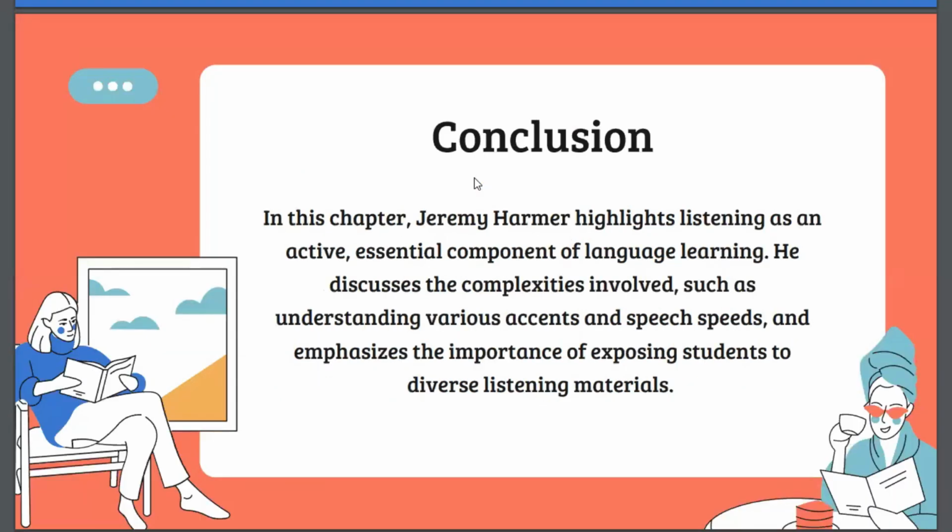Okay, so the conclusion about this book and this chapter. In this chapter, Jeremy Harmer highlights listening as an essential component of language learning. He also discussed the complexities involved, such as understanding various accents and speech speeds, and emphasized the importance of exposing students to diverse listening materials. And that's all from me.